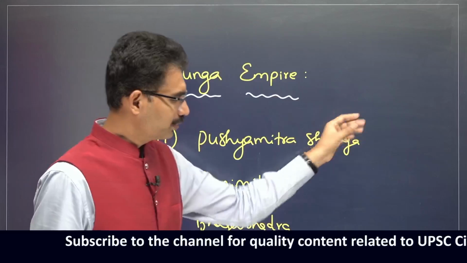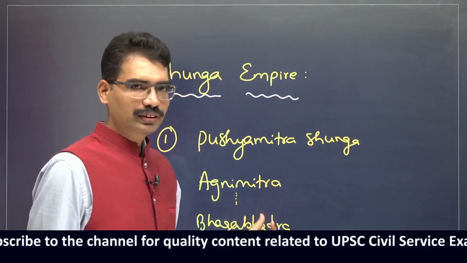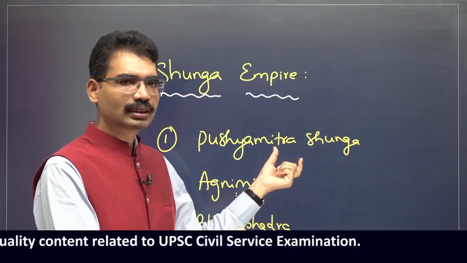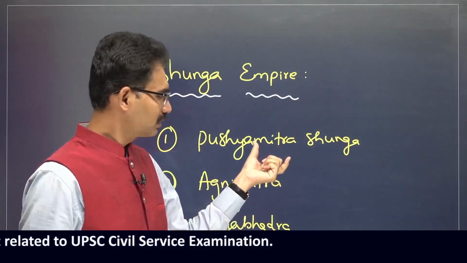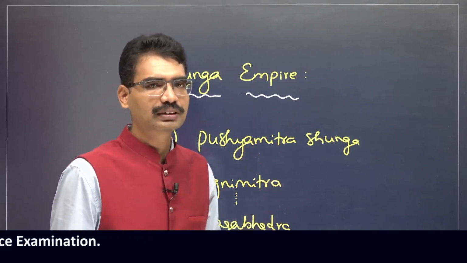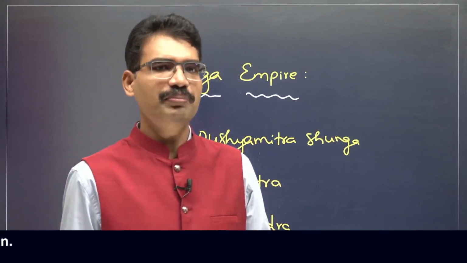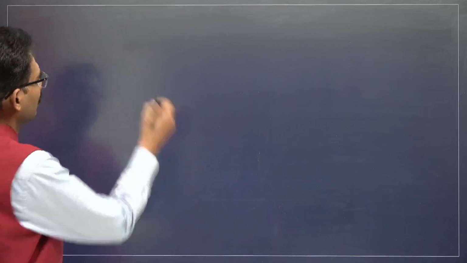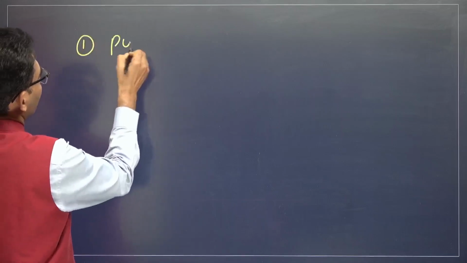From the prelims point of view, these people are important, and these people patronized some writers. That is also important. What are the developments that happened during this time period? The facts are important from the prelims point of view. First one, Pushyamitra Shunga.